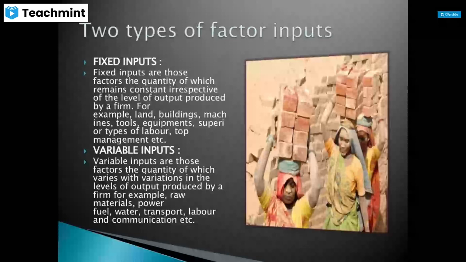Fixed inputs means once you invest in these inputs, whether you continue the production or stop the production, that's all. So those are fixed inputs. Variable means whenever you are producing, only then you invest in this; otherwise you don't invest. That is called variable inputs.